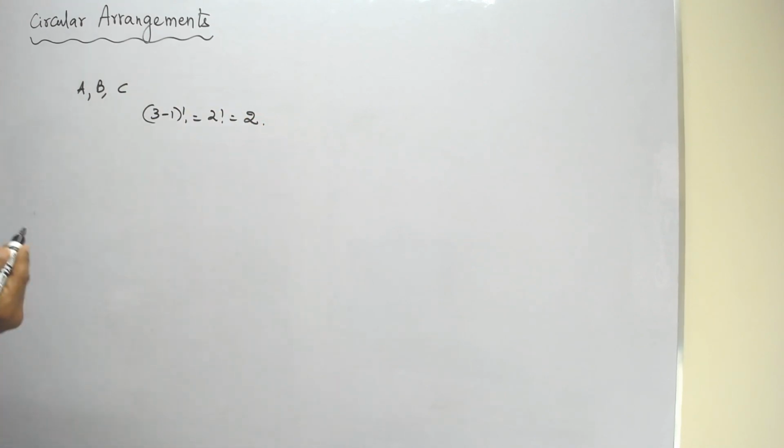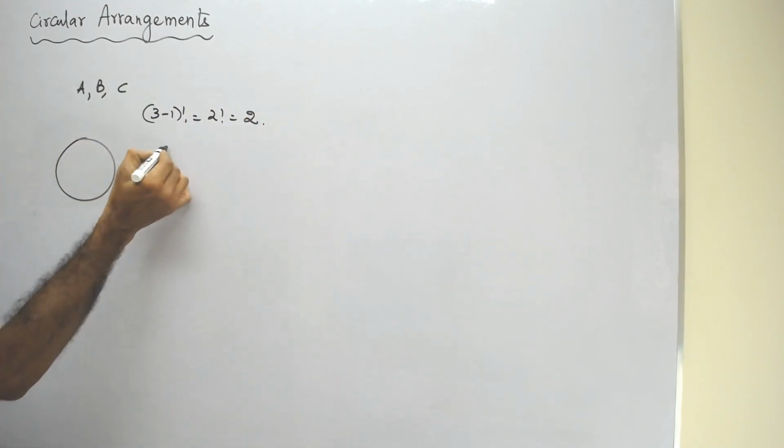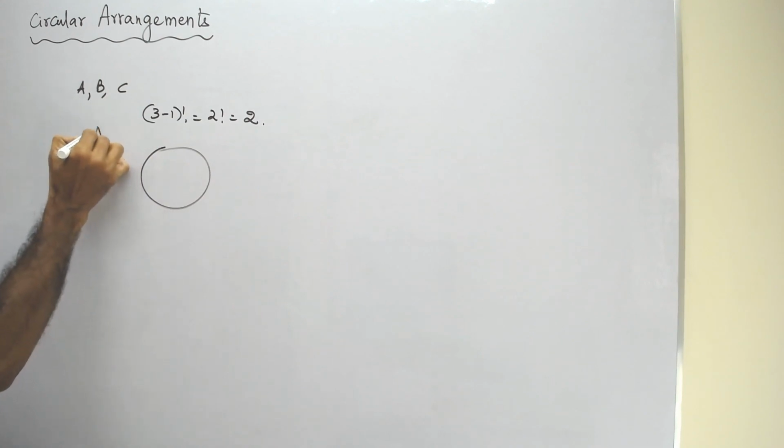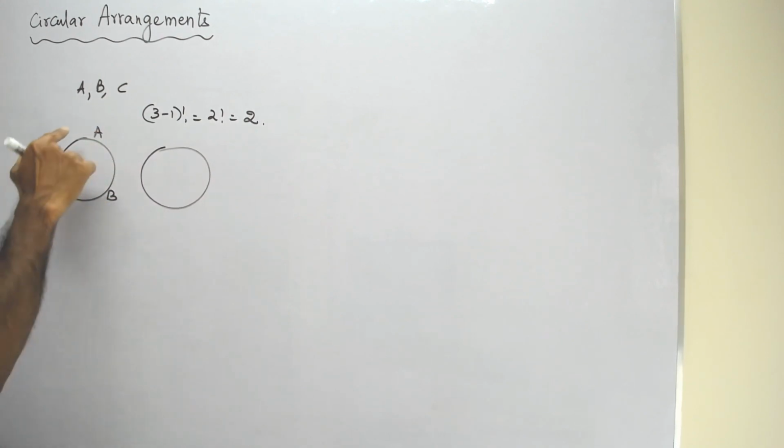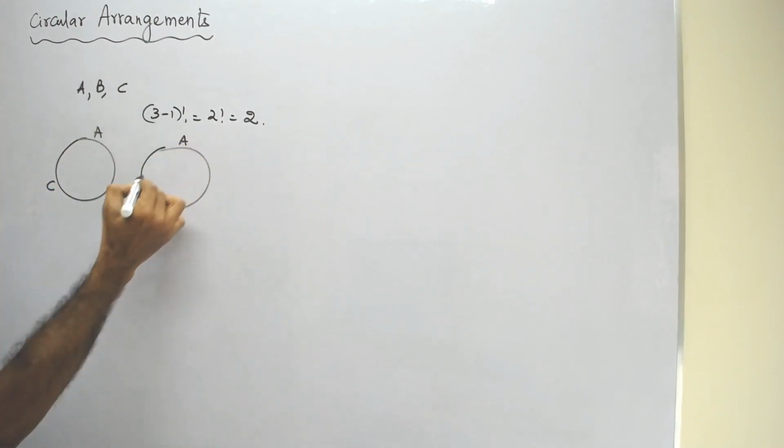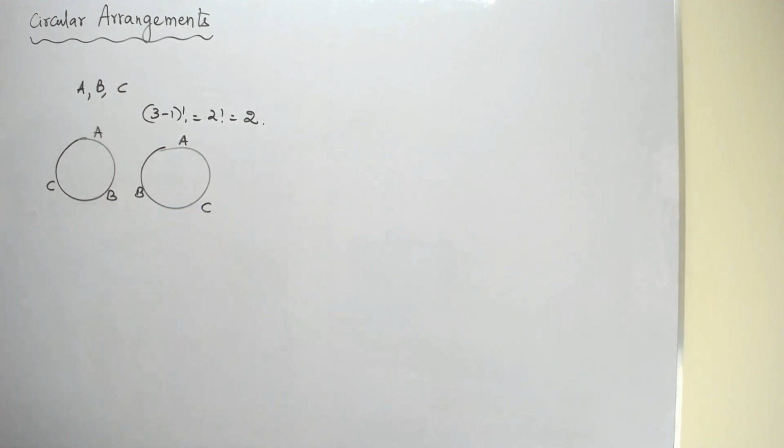So what are those two? Let's try to understand. These are the two circular arrangements that are possible: A, B, C in this direction. Similarly, A, B, C in this direction. So these are the only two circular arrangements that are possible with A, B, C.